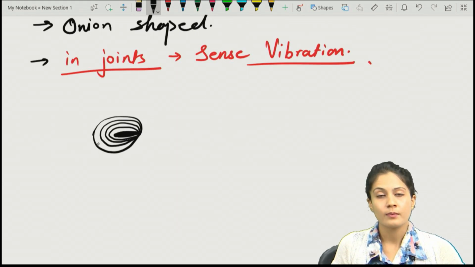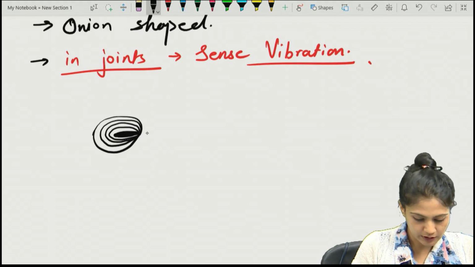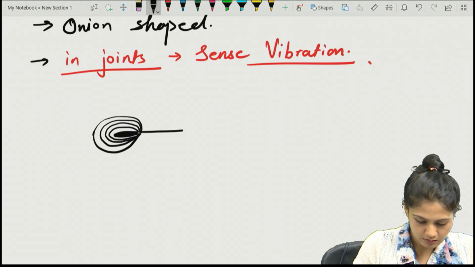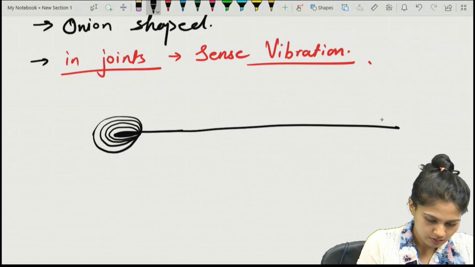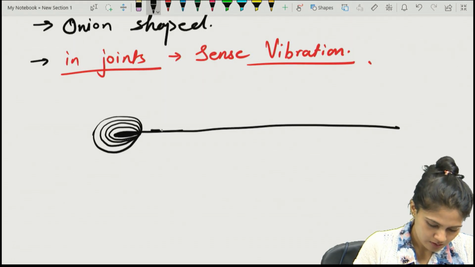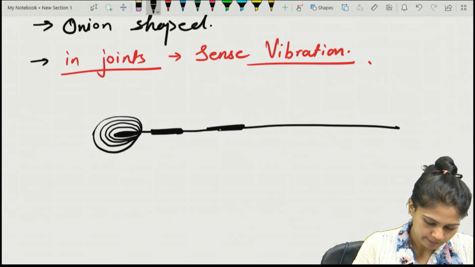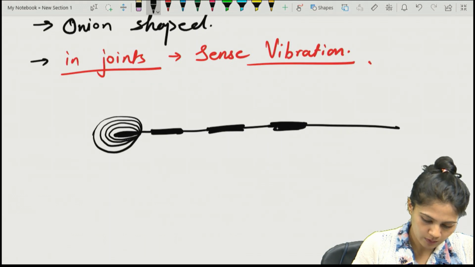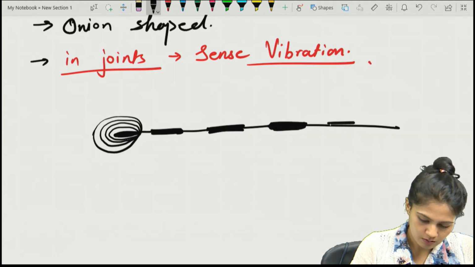Like this, they have their body, and suppose this is the myelin sheath over them, through which the saltatory conduction will take place.